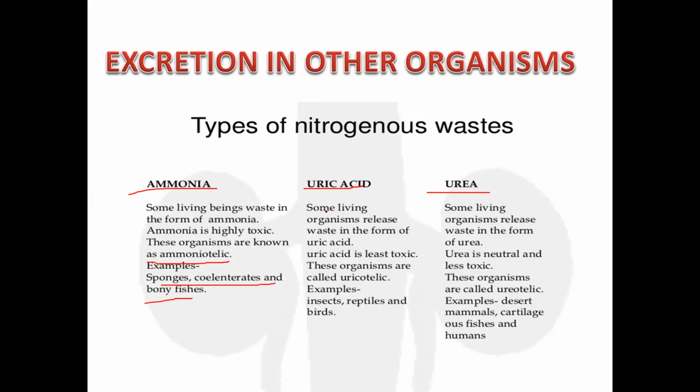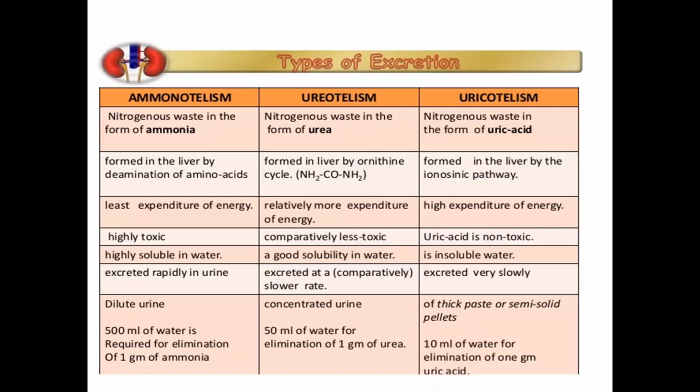Uric acid: the organism which excretes waste in the form of uric acid is called uricotelic. Uric acid is least toxic. Examples are birds, reptiles, and insects. Urea: the organisms which excrete waste in the form of urea are called ureotelic, and examples are we humans, desert mammals, cartilaginous fishes. What are the differences between ammonotelism, ureotelism, and uricotelism?